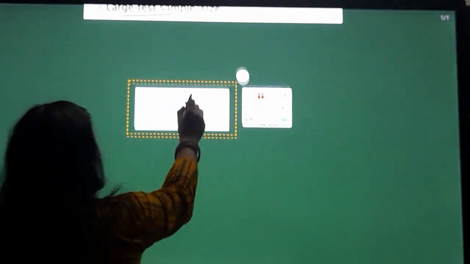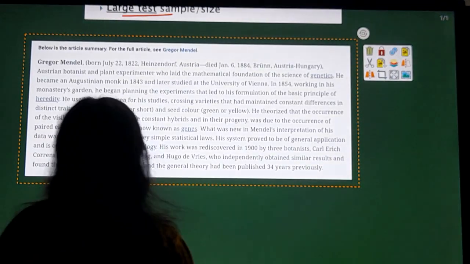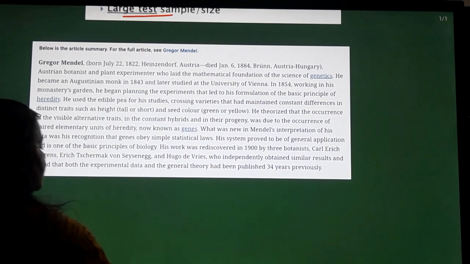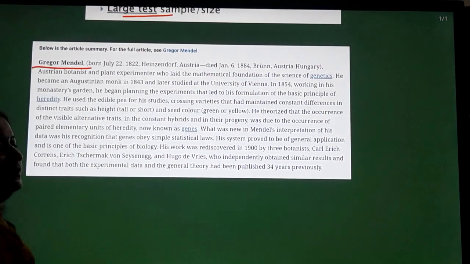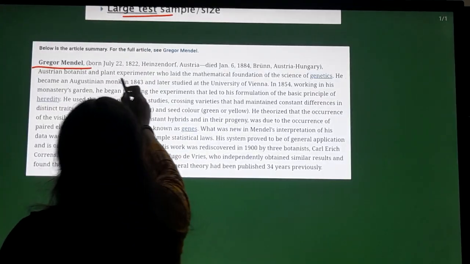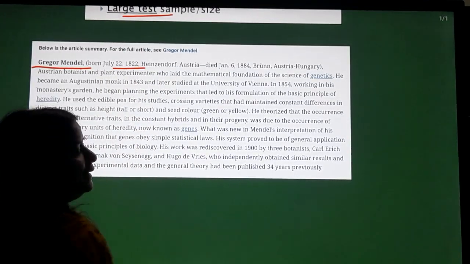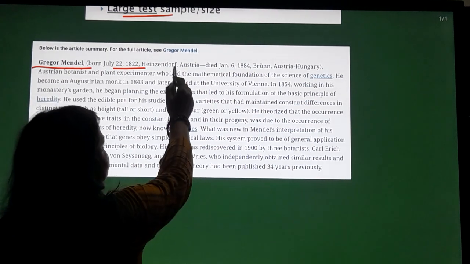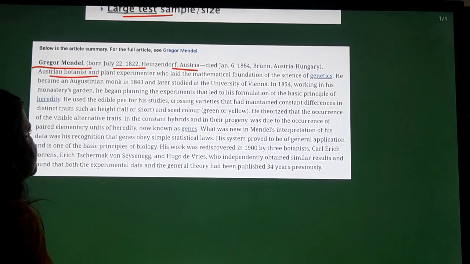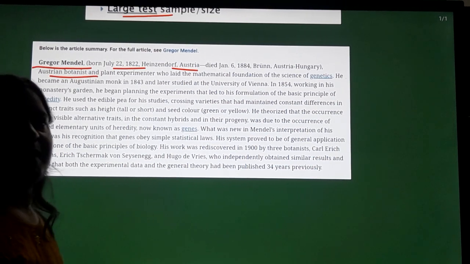first we will summarize who Mendel was. Gregor Mendel means the father of genetics. He was born in 1822 in Austria. There he became an Austrian botanist and did experiments and used mathematics in genetics.